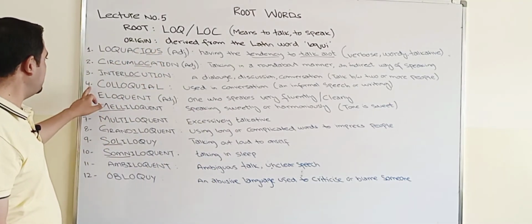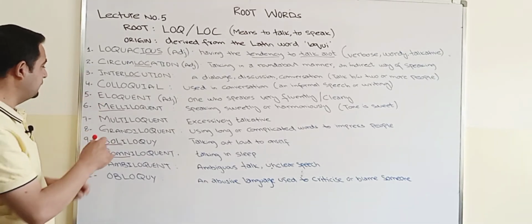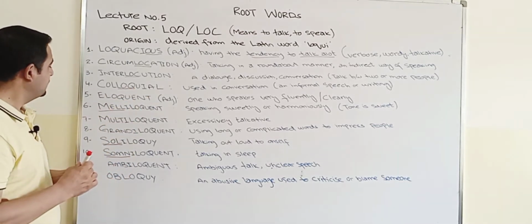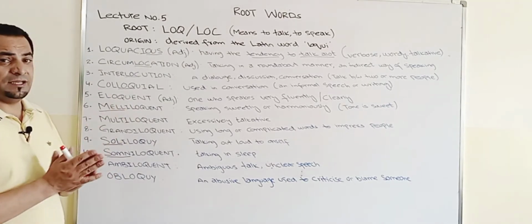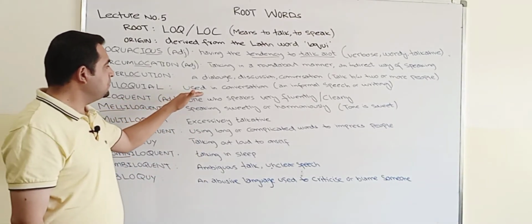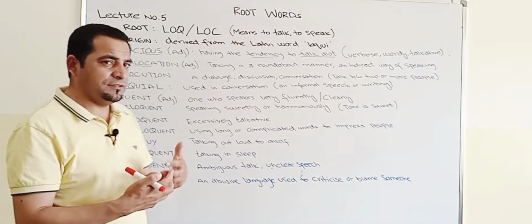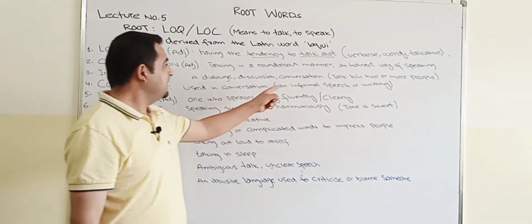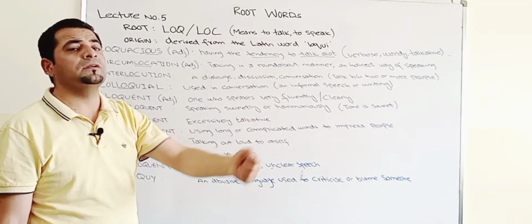So moving to the fourth word, colloquial. Colloquial, again we could see the root here, LOQ. So we could tell ourselves that more or less it's related to talking or speaking. Colloquial, used in conversation. What does it mean? If a word is colloquial, a phrase is colloquial, that means it's informal speech, or it's used in informal writing.